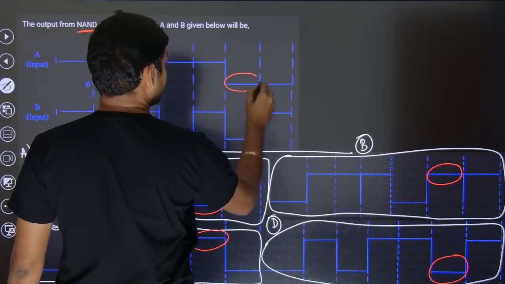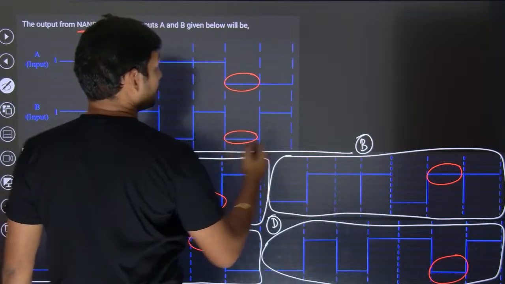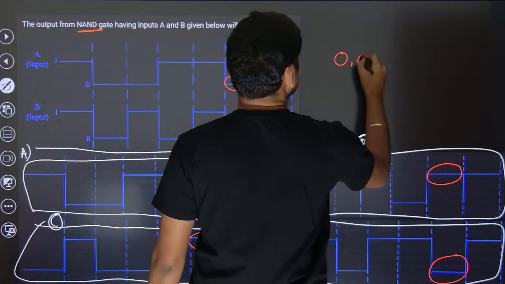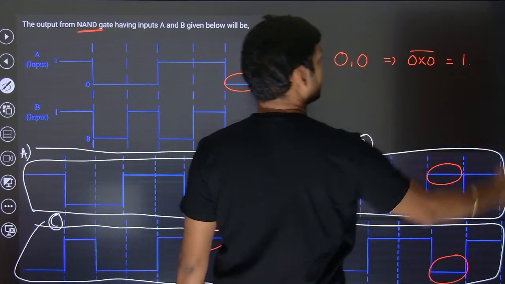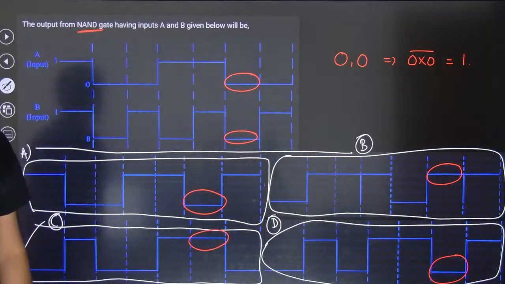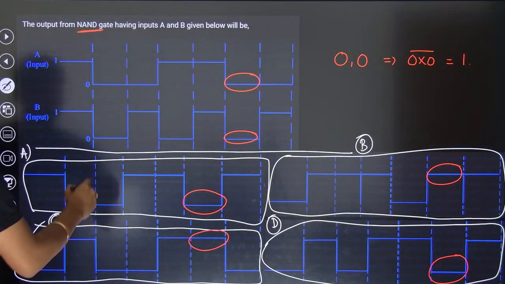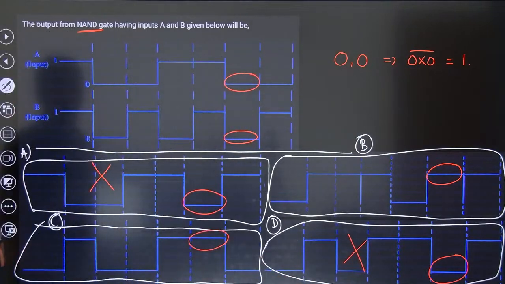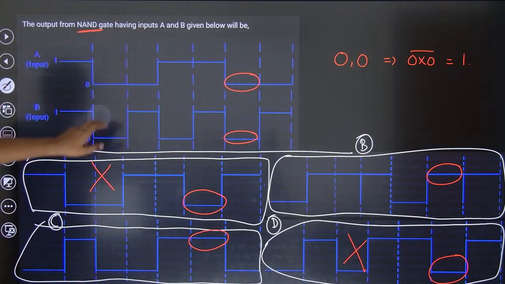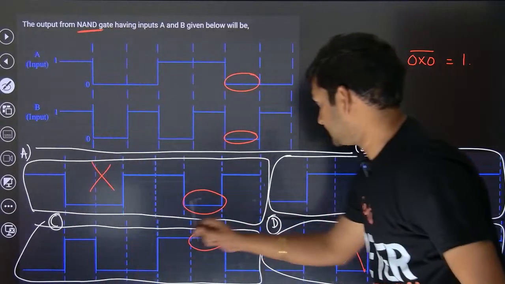If you see over here, low and low, that means 0 and 0. So 0 into 0 bar will be what? 1. So that means a high should be formed. That means this is kicked out, this is kicked out. These 2 are wrong. Now I have to choose between B and C.